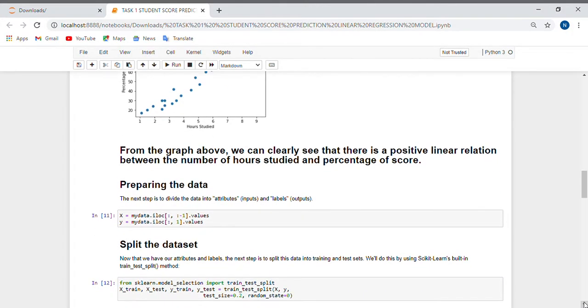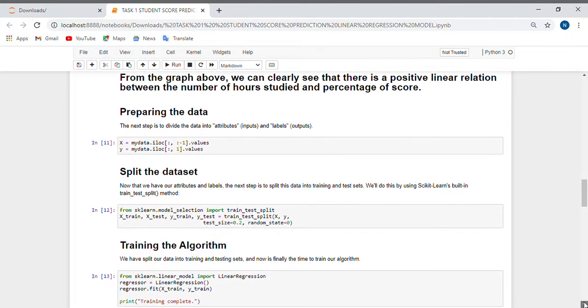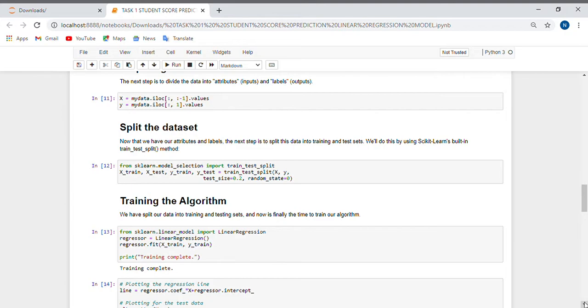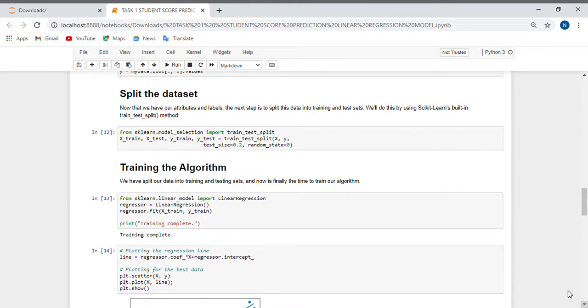And now we will prepare the data, and we are slicing the data because we have the two variables only. As Python index starts from 0, we are taking all rows and the -1 column, so that the first column is included in the independent variable. So we are splitting it into x and y, and now we will split the data set. For that we will import train_test_split from sklearn.model_selection. This split is in an 80-20 ratio.